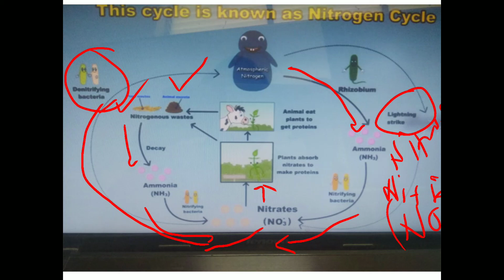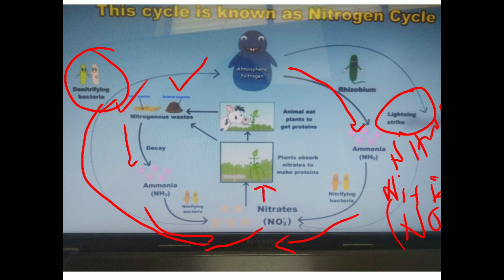Then plants are eaten by the animals to get the proteins. Then the waste products of plants and animals, like animal waste and plant waste, after complete decomposition, release ammonia. That ammonia is again converted into nitrates by certain nitrifying bacteria.